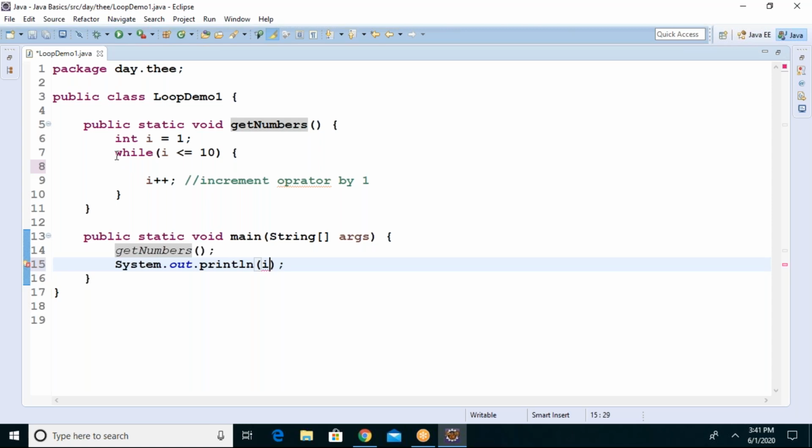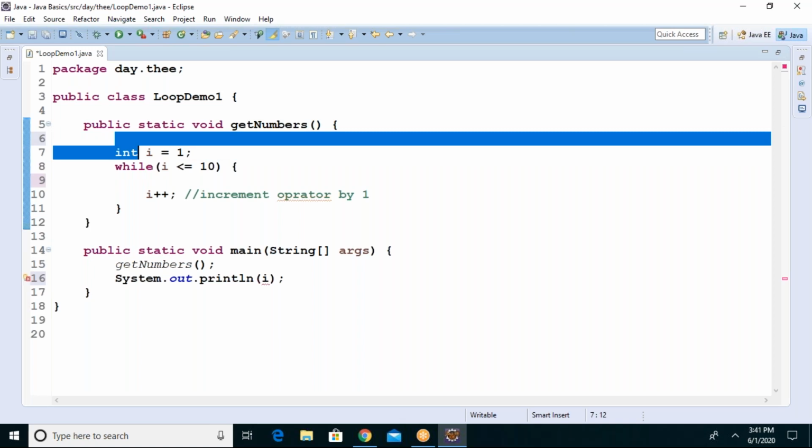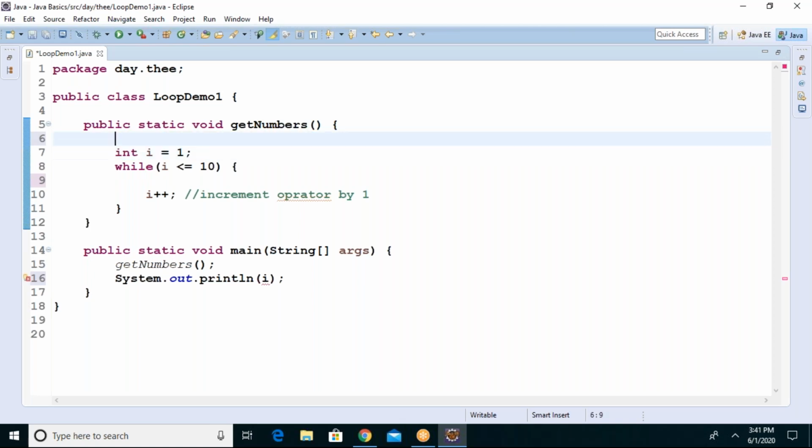Okay, tell me, is it one number that is returning or multiple? Multiple. Yeah, it is not only one value to be returned. There are many values to be returned. In that case, don't do anything, just simply go to string. Do remember, when you need multiple values to be returned from the method, there is no chance of returning multiple values, right? At a time, only one value can be returned.